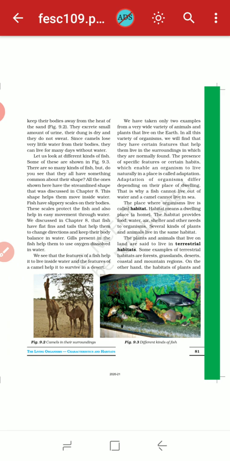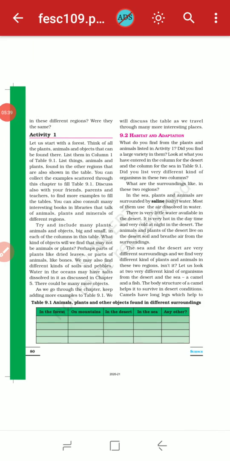Their dung is dry and they do not sweat. Since the camel loses very little water from its body, it can live for many days without water. These are nothing but adaptations in animals.